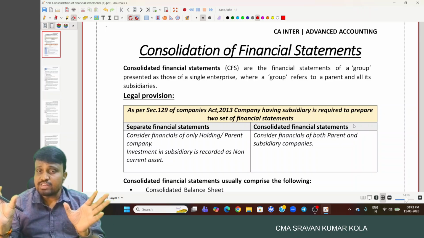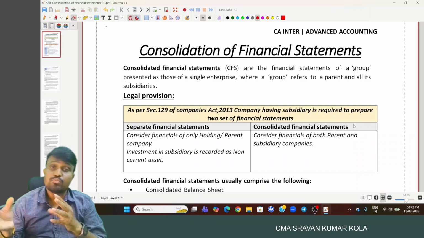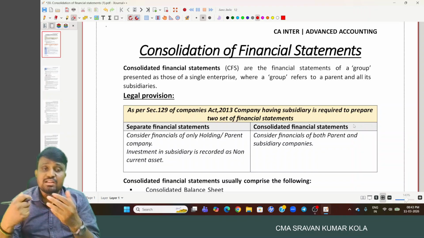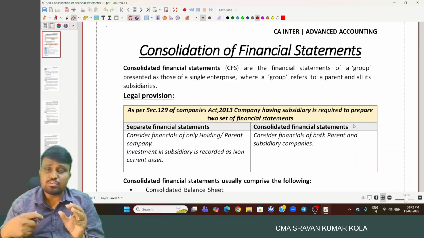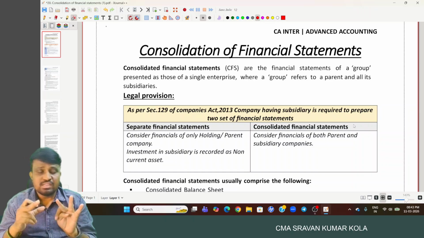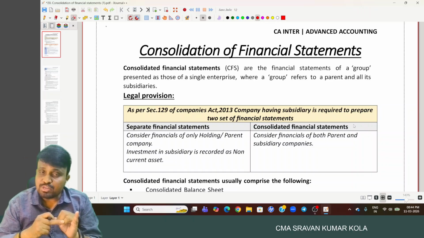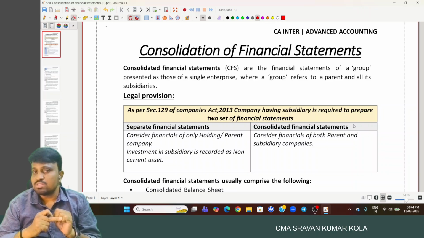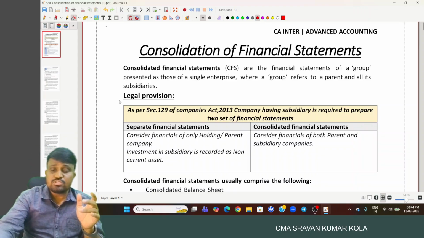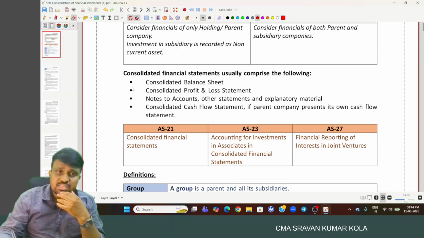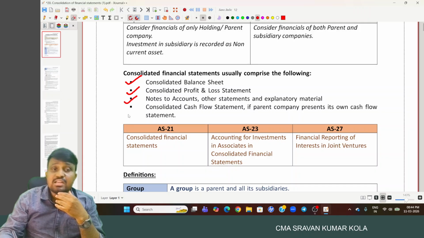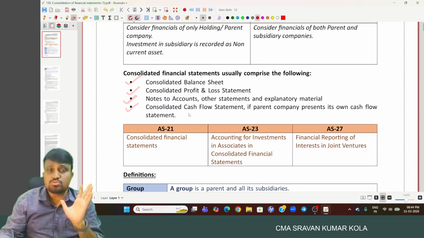Consolidated financial statements consist of the financials of both the parent, meaning the holding company, as well as its subsidiary company. Normally, financial statements consist of five components: the balance sheet, profit and loss statement, cash flow statement, statement of changes in equity, and notes to accounts. In the same way, consolidated financial statements consist of four elements: the consolidated balance sheet, consolidated profit and loss statement, consolidated cash flow statement, and notes to accounts.